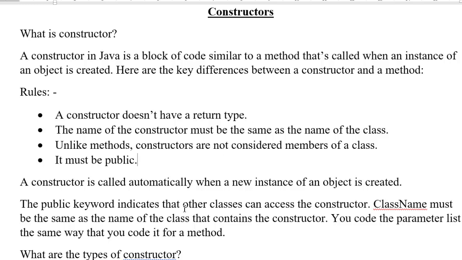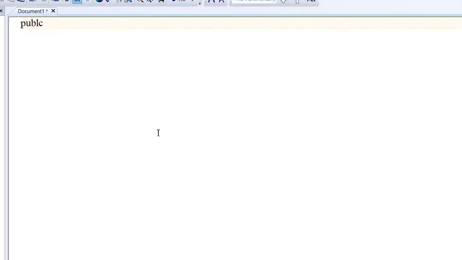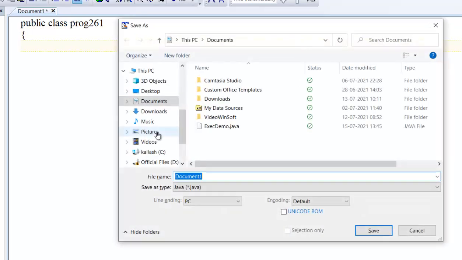Number 2, there are certain rules for defining a constructor. Let us do it practically. We are moving to a class. I am defining public class Program261. My class name is Program261, according to the rules. Let's save this.